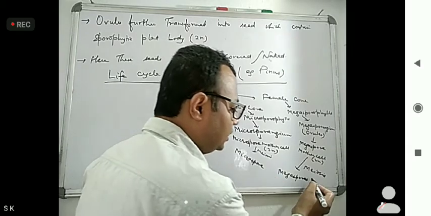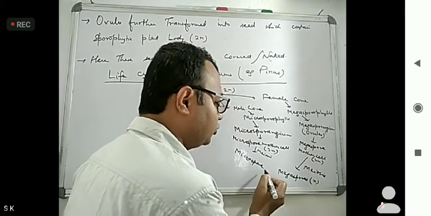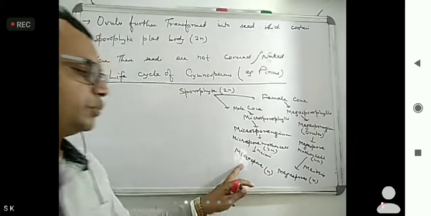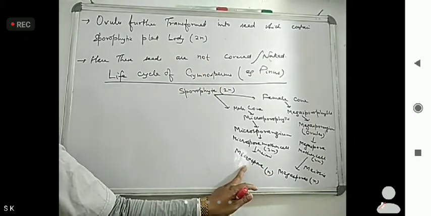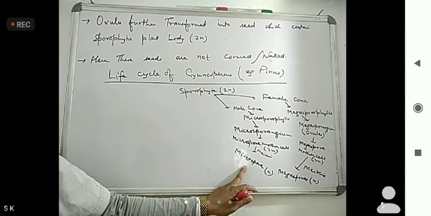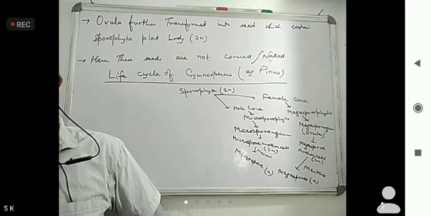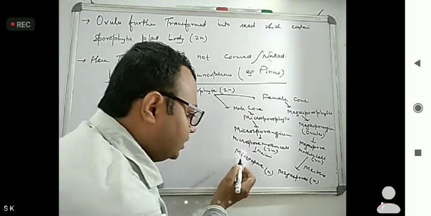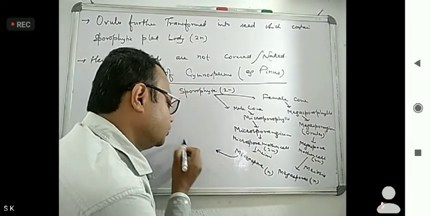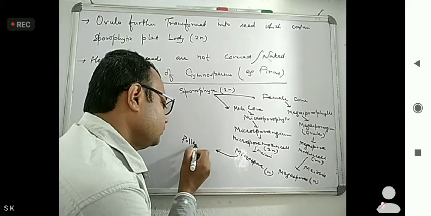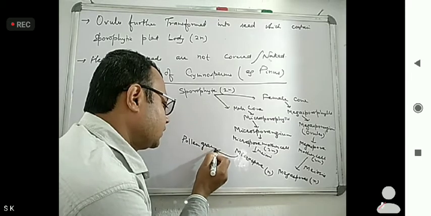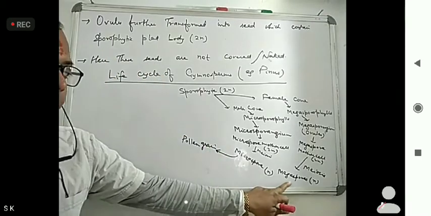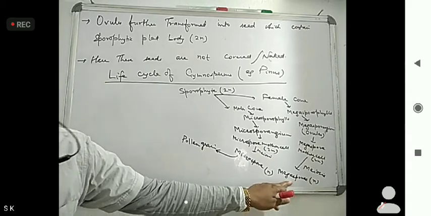Microspore. Now, this megaspore is haploid and this microspore is also haploid. Then what happened? Microspore formed pollen grains. We have seen that this microspore formed pollen grain, and this megaspore formed what?